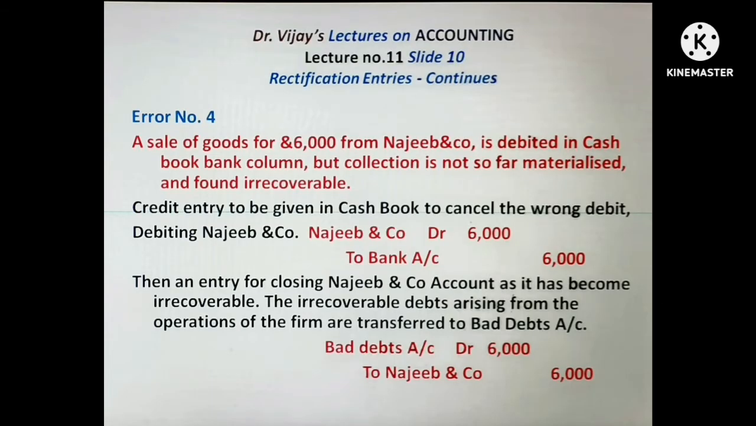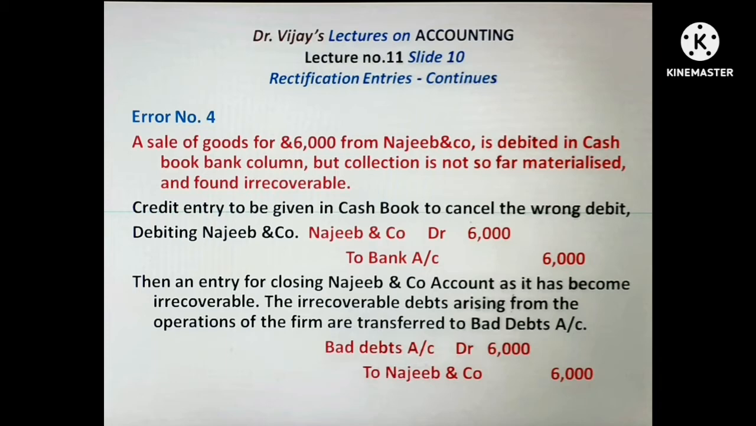Slide 10 explains error number 4. A sale of goods for $6,000 from Najib and Company is debited in cash book bank column, but collection is not so far materialized and is found irrecoverable. We have noticed this transaction while preparing bank reconciliation statement. There is a debit entry in cash book bank column. There is no corresponding entry in passbook because collection is not so far materialized. Here it is found irrecoverable now. So this debit entry given in cash book bank column is to be cancelled.